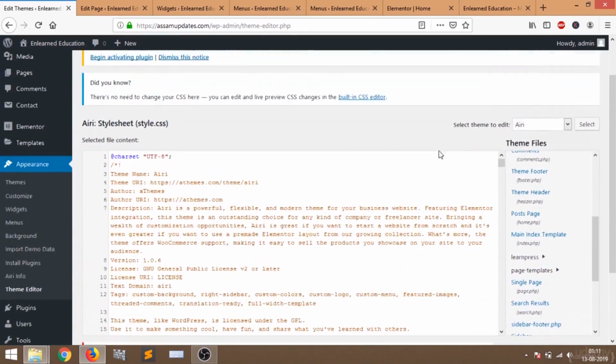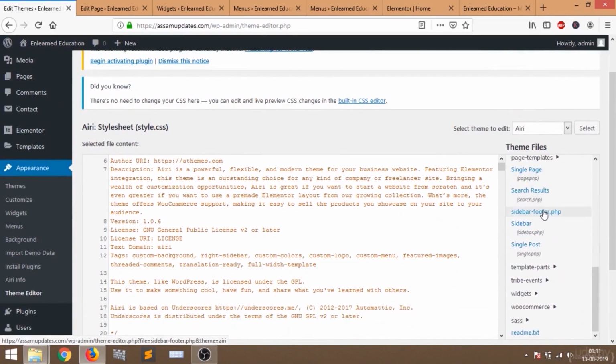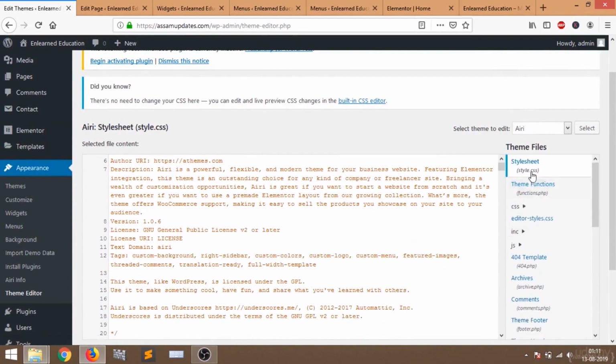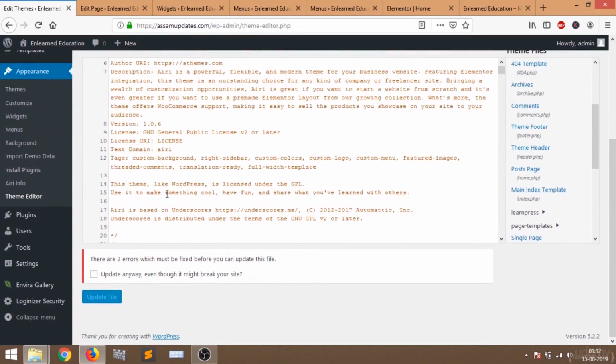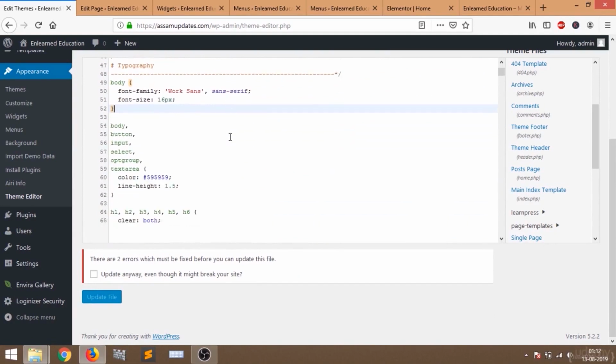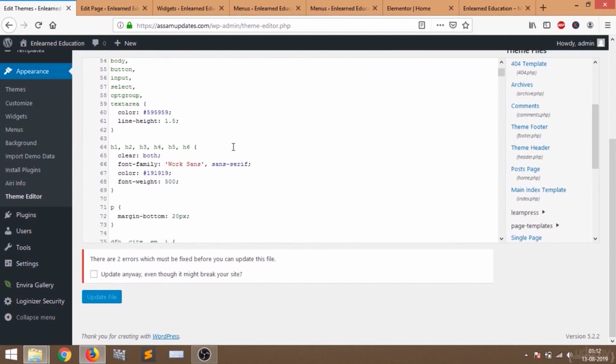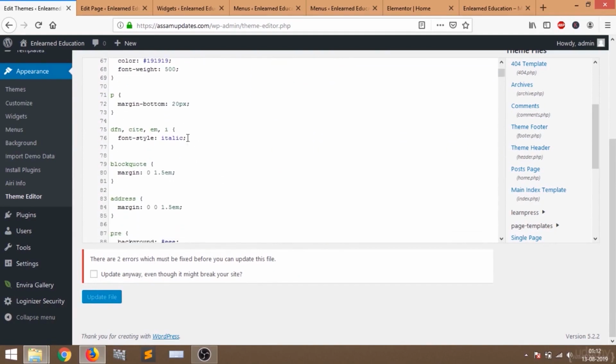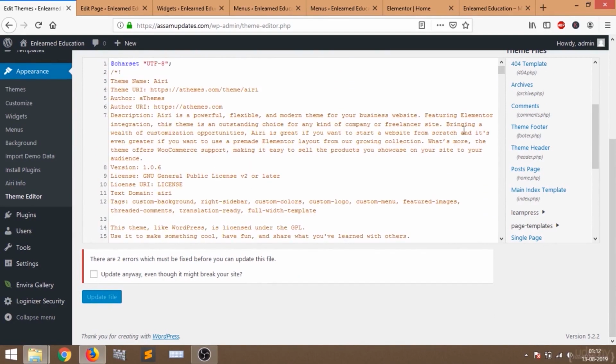Now here you can see there are some options on your right side. These are all the files, these are the codes that make your website, so do not edit or delete any of this code. I'm going to tell you how to remove the footer section, that means the text on the footer.